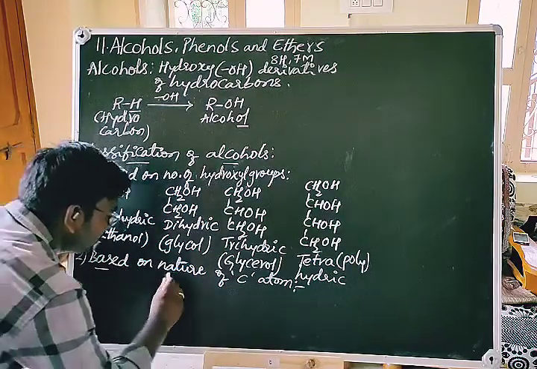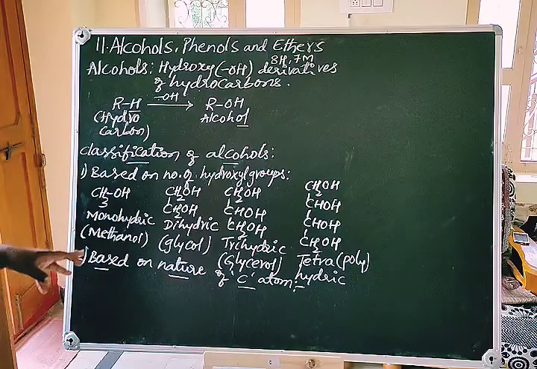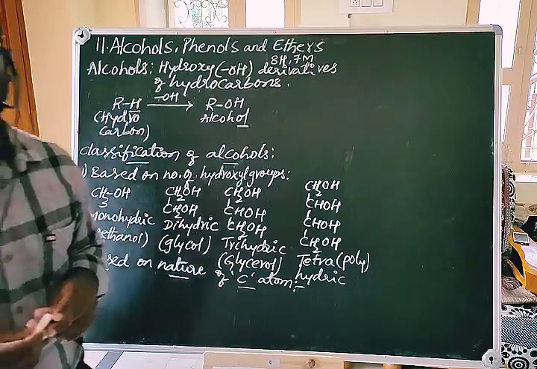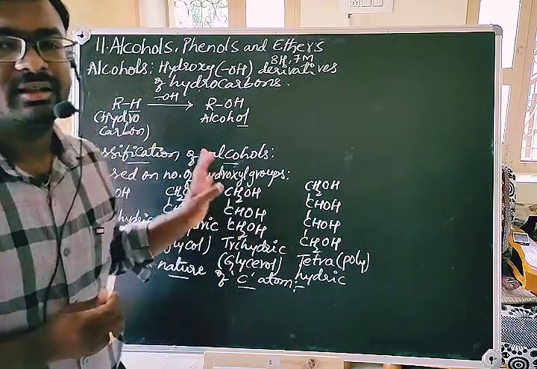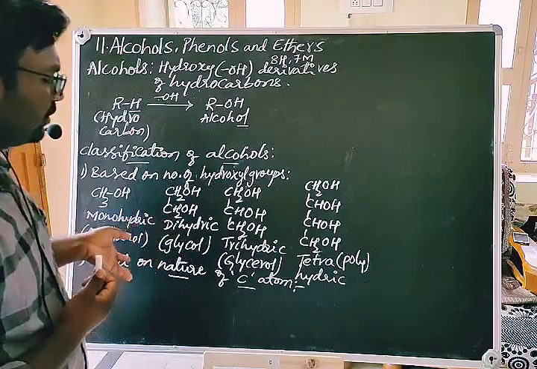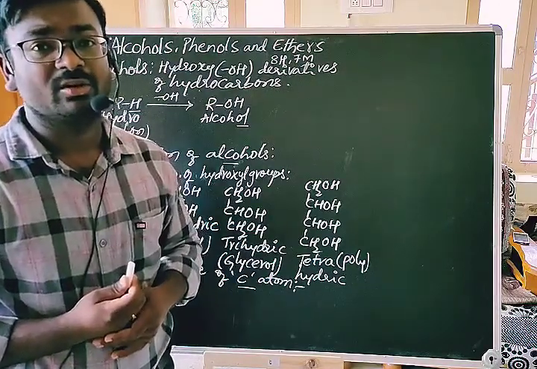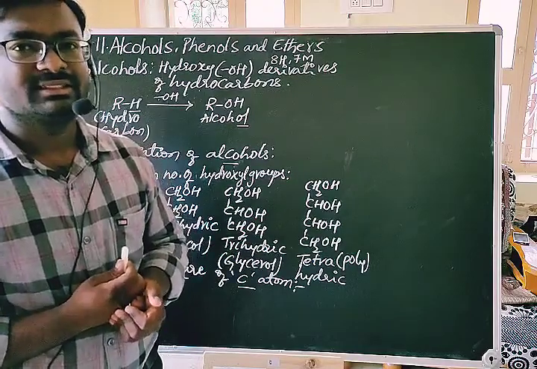Based on the nature of carbon atom, when the hydroxyl group is present on the primary carbon atom, the alcohol is called a primary alcohol. When the hydroxyl group is present on a secondary carbon, we call it a secondary alcohol.